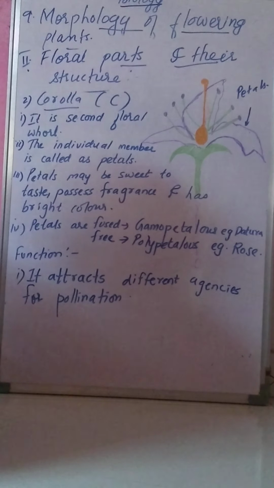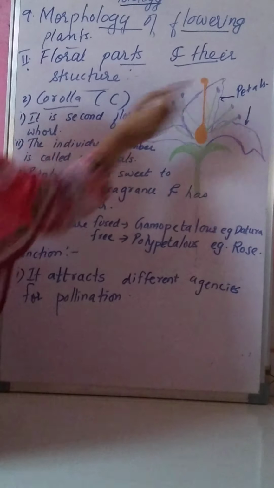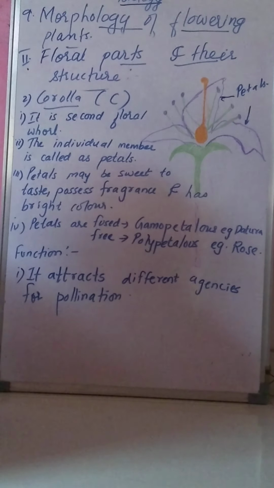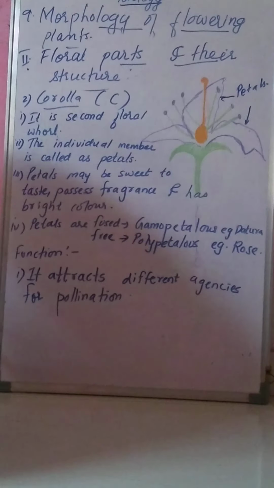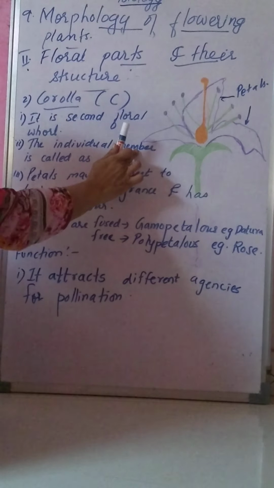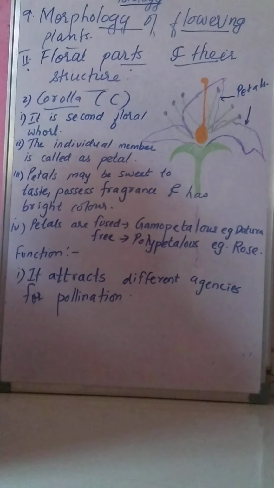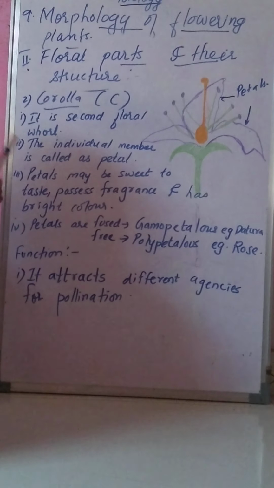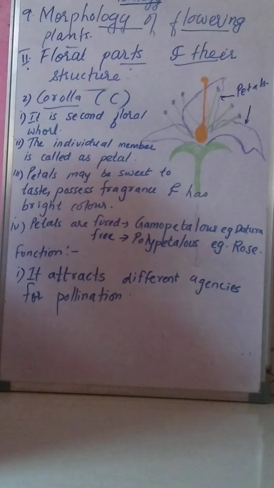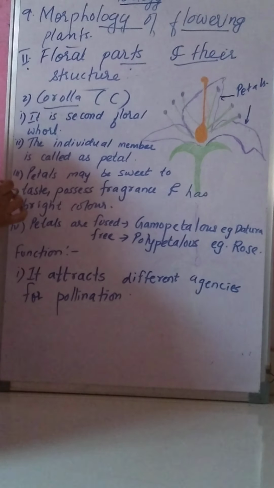The individual member of corolla is known as a petal. If many are there, then we call them petals. Now these petals may be sweet in taste, and they possess fragrance and bright color.